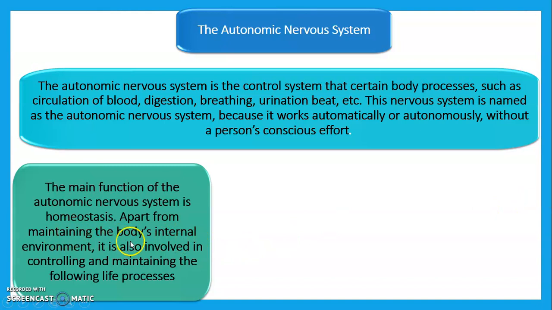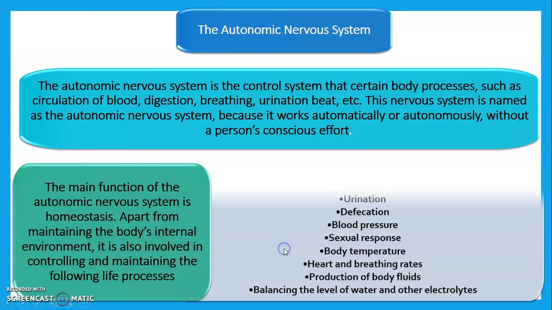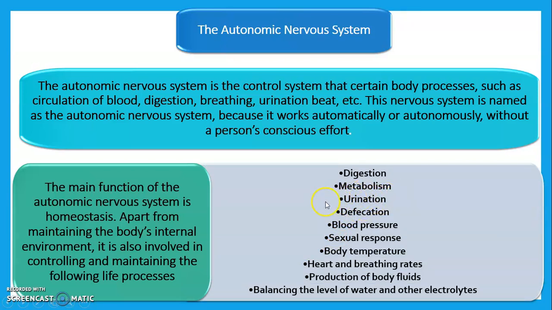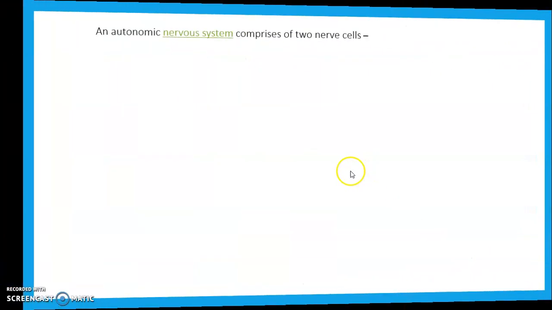Apart from the maintenance of the body's internal environment, it is involved in controlling and maintaining the following processes: digestion, metabolism, urination, defecation, blood pressure, sexual response, body temperature, heart and breathing rates, production of body fluids, and balancing the level of water and other electrolytes. All these important functions are carried out by the autonomic nervous system.